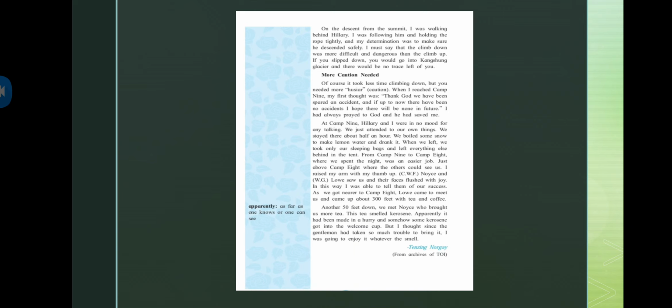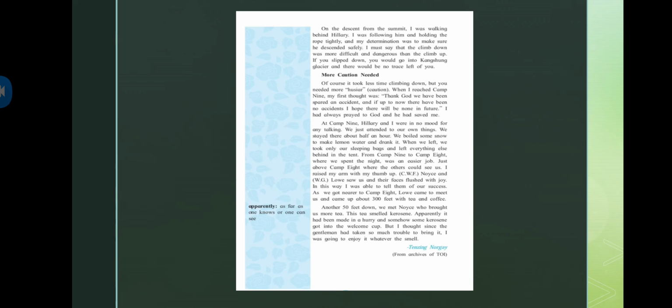From Camp 9 to Camp 8, where we spent the night, was an easier job. So, what he's saying, from Camp 9 to Camp 8, where we were to sleep, it was a bit easier. Just above Camp 8, where the others could see us. He's talking about a space just above Camp 8 where everyone can see us.